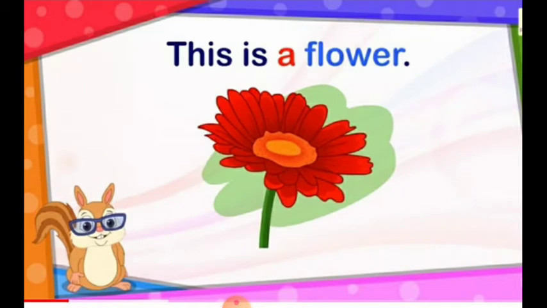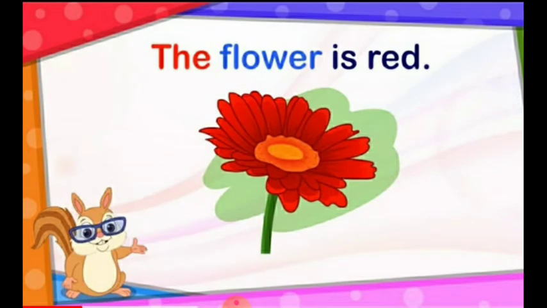For example, this is a flower. Here you can see only one flower. So this is a flower. A flower. Okay? Only one flower is there. So we say this is a flower. The flower is red. What is the color of the flower? The flower is red. Okay?